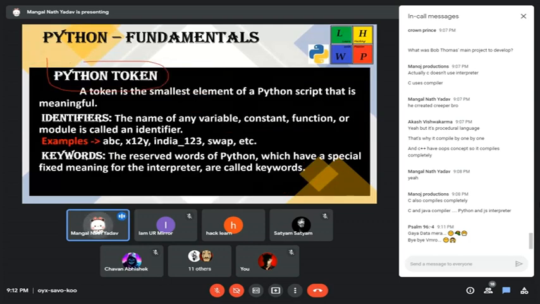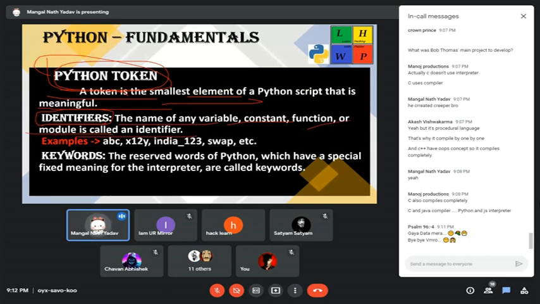Then we come to the Python token. A Python token is the smallest element of a Python script, which has its own meaning. For example, identifiers: an identifier is the name of any variable, constant, function, or module.